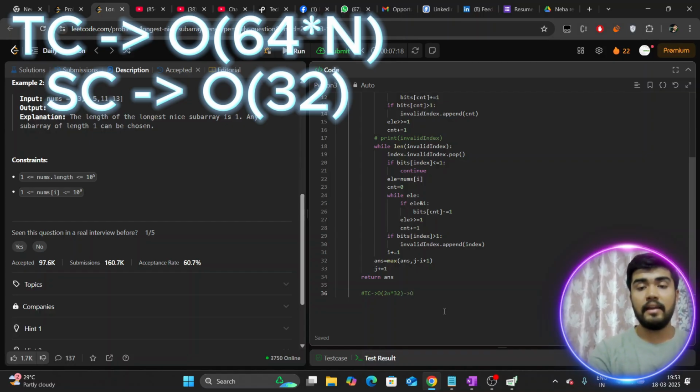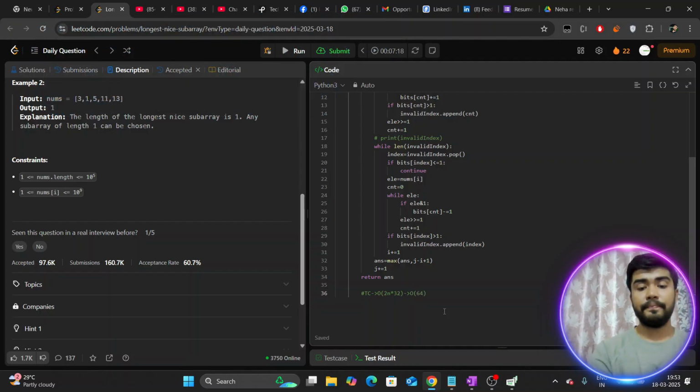More specifically it is big O of 32 into 2, that is 64 into n. In very mathematical terms, what is the constant you have? You have 64 into 10 to the power 5, because your n can grow as big as 10 to the power 5. That is the time complexity for this question, the most optimal solution that I was able to come up with.